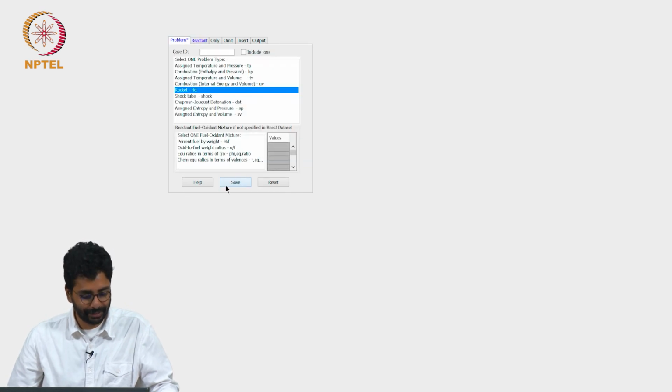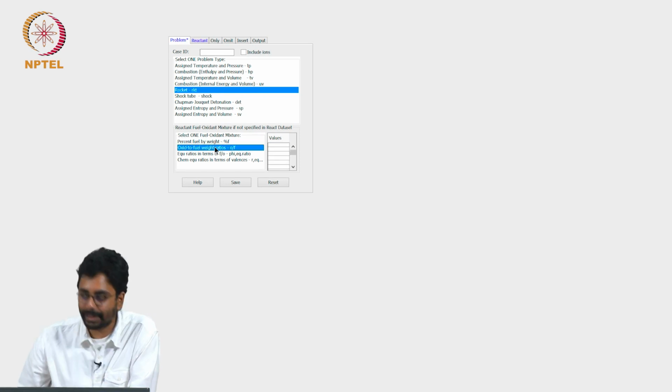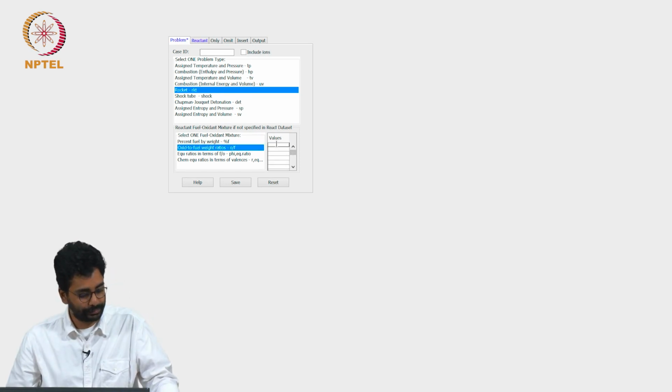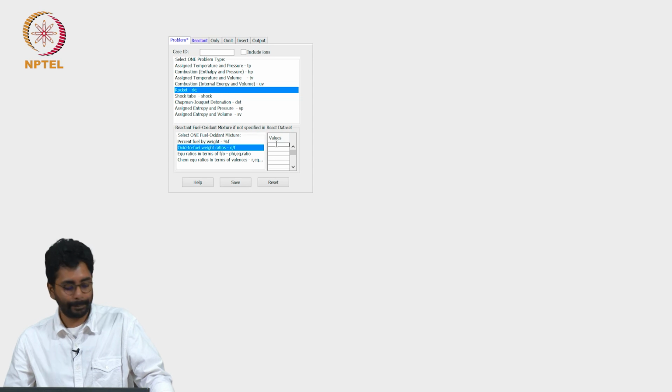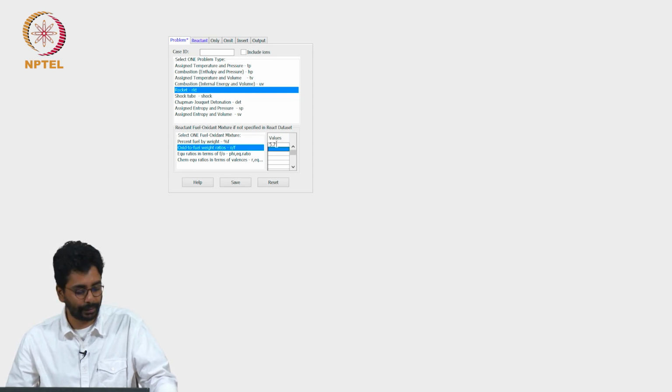Alright, let me see. The oxidizer to fuel weight ratio will be the same as the mixture ratio, I guess. Give me some numbers. This is the nominal, the operating number. You want something less and something more. Let's say 4.5 and 7. 6.2.